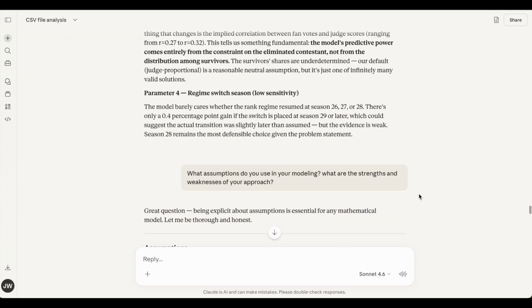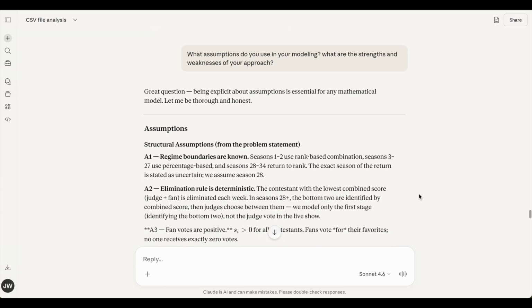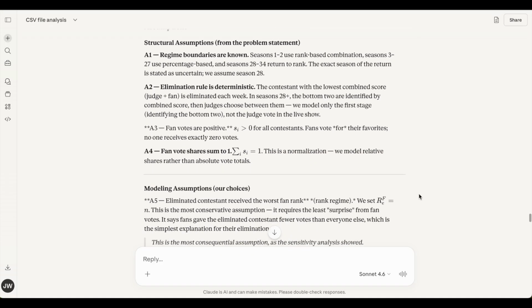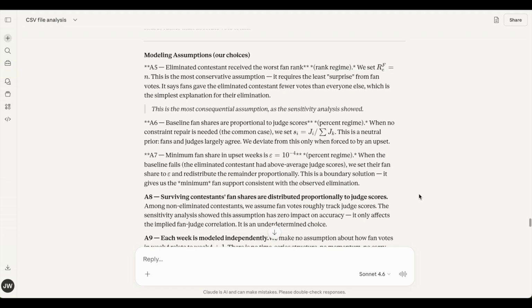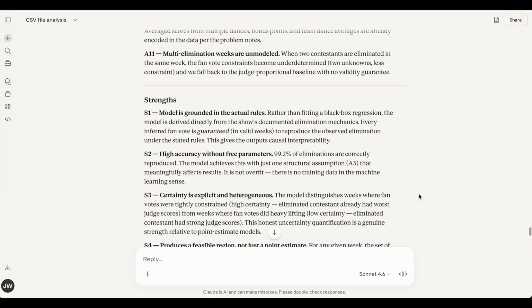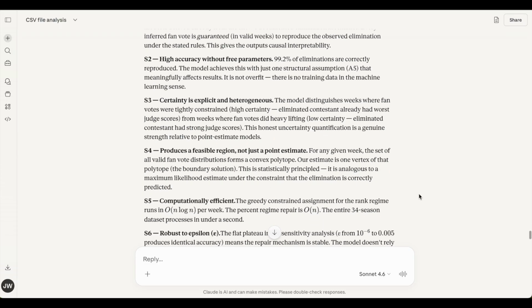I then asked Claude which assumptions the model relies on and requested a description of the modeling approach's strengths and weaknesses. Claude supplied thorough details, even distinguishing between structural assumptions drawn from the problem statement and modeling assumptions incorporated into the model.